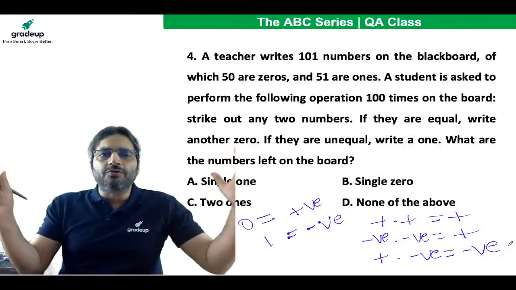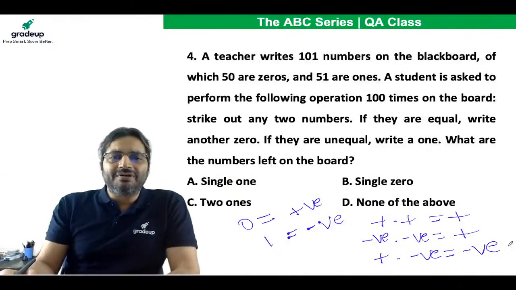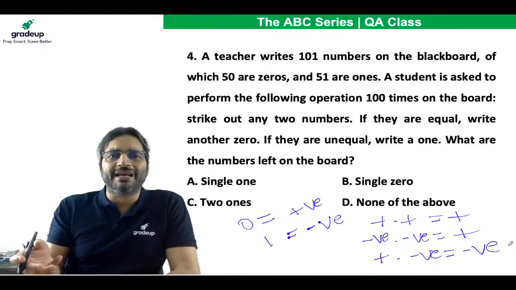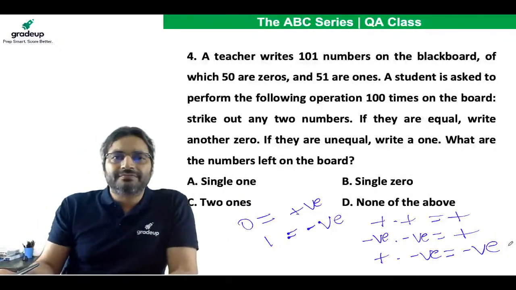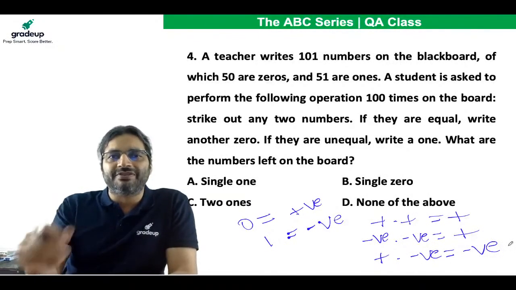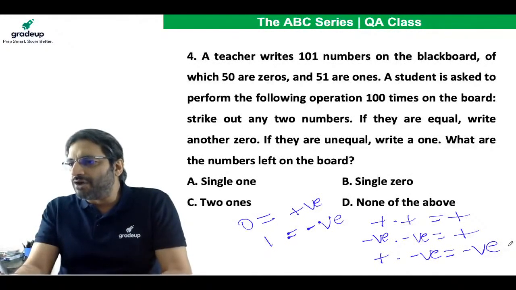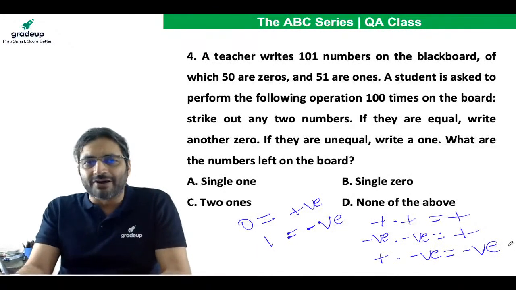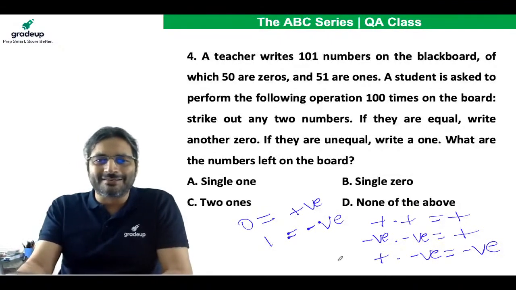So if you do the entire operation just once, you have how many positives? You have 50 positives and 51 negatives. So this entire product will leave you with 1 negative. Over. And negative is equal to 1, so you would be left with 1. Any doubt? So the answer is not B for Binod, the answer is A for Alok. Yes, Jatin Agrawal, absolutely correct, Jatin sir.